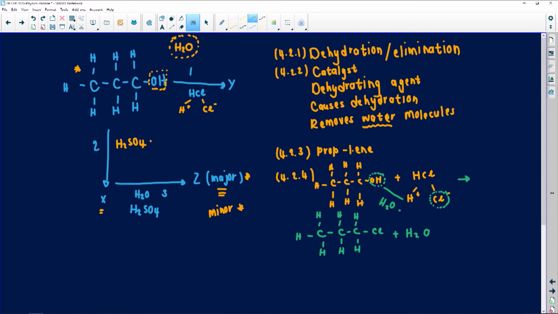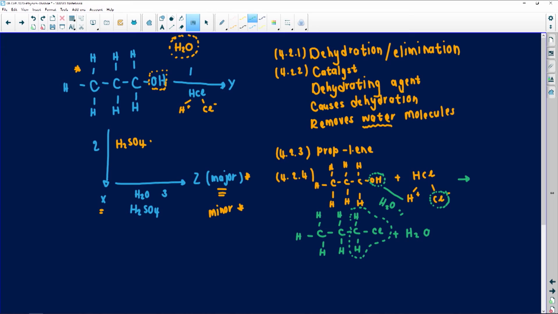Substitution reaction: we substituted the OH with the Cl, and this is what the examiner is looking for. The examiner wants to see that on this exact carbon, you actually substituted the OH with the Cl. Why didn't I substitute it with the H? Because the Cl must move there so that we can actually form water. If I substitute the H, then I'm going to get ClOH, which is not what we're looking for. I need to have water.